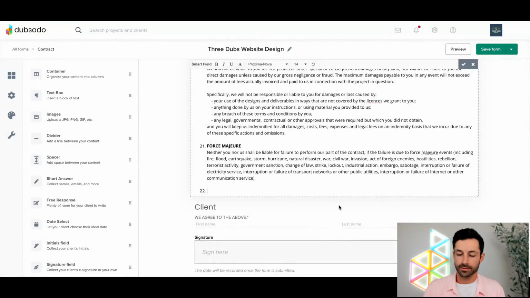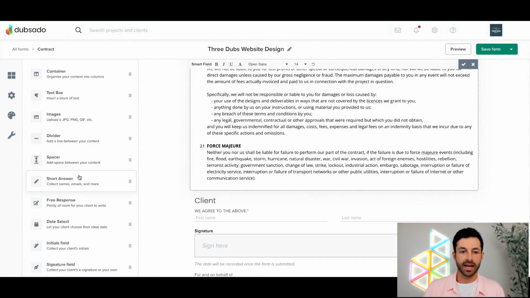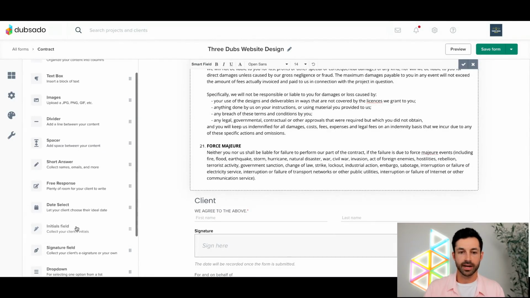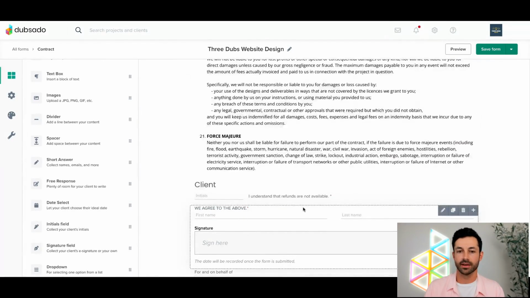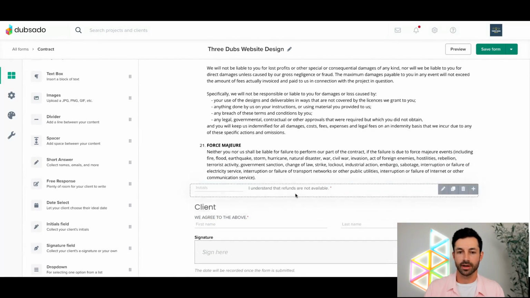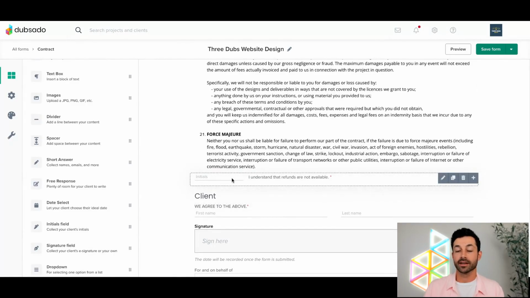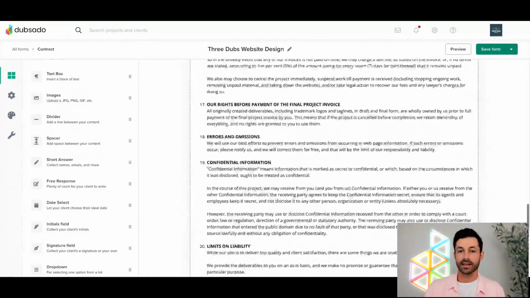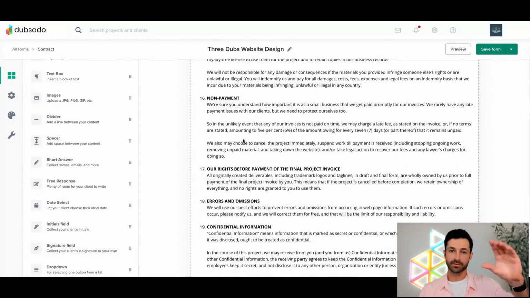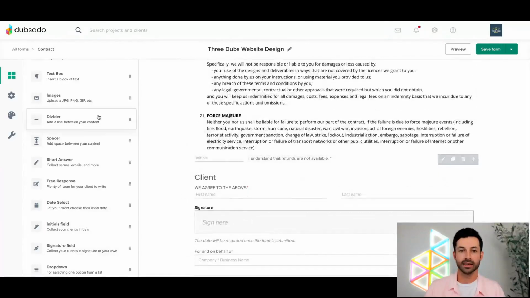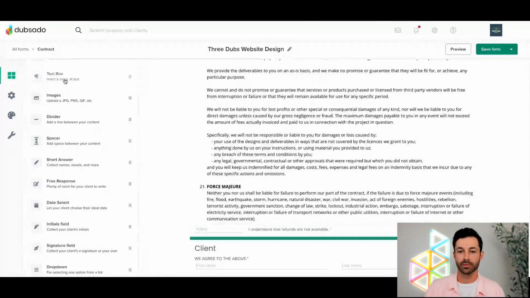And then from here, now I'm going to go ahead and add in an initial field. I can drag this and drop this in here. The only thing I'm doing is just splitting up my text. That way I can add that initial field in there. That's a common question that I get: I can't add an initial field in the middle of this text box. And that's true. You'd have to take the piece above, remove what's below, add in the initial field, and then add in a new text box and add in what I removed.